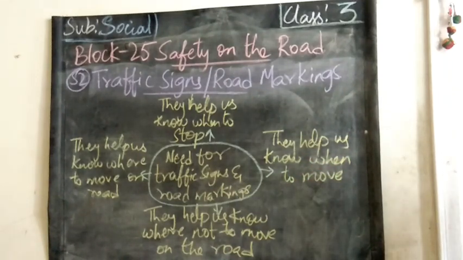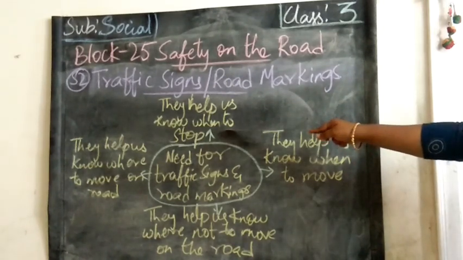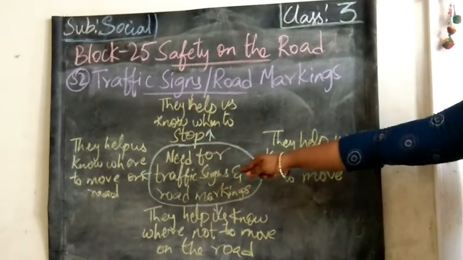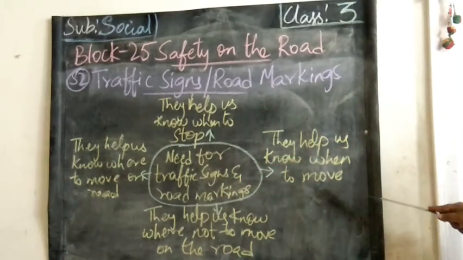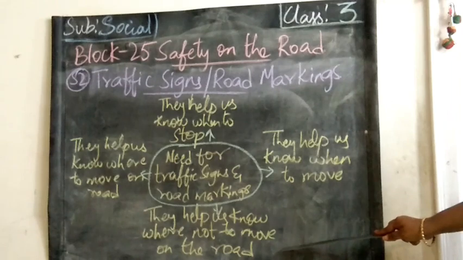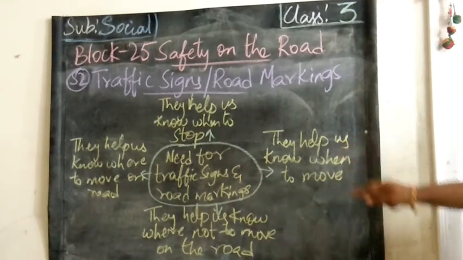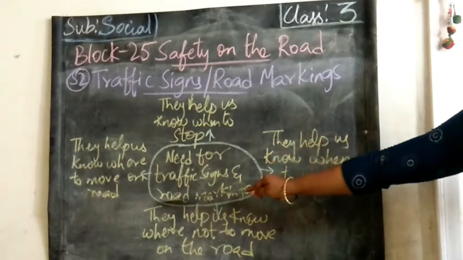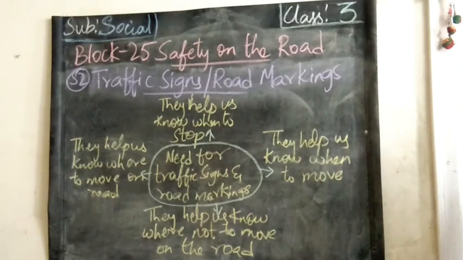Traffic signs and road markings are important because they help us to know when to stop, and they help us to know when to move on the road, and where not to move on the road. Yes, children, traffic signs will help us to stop, how to move, where to move, when to move, and where not to move.